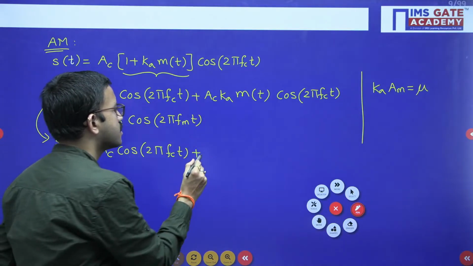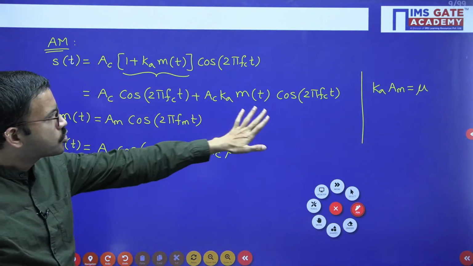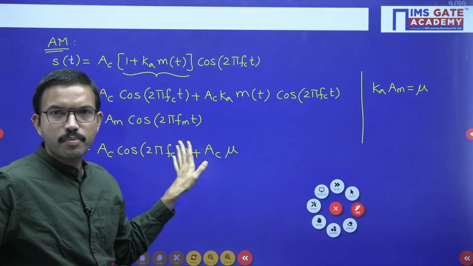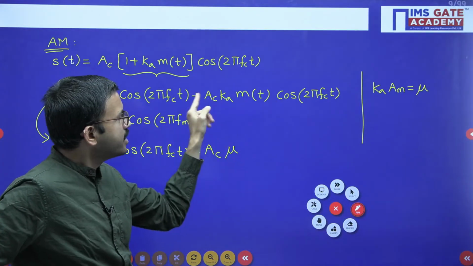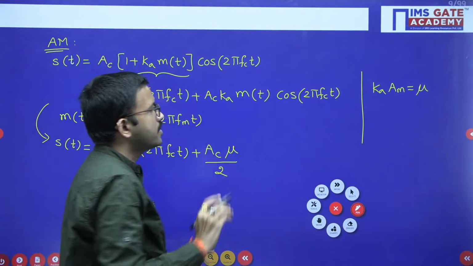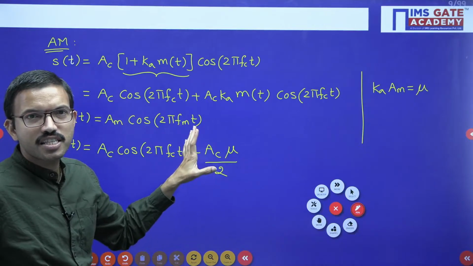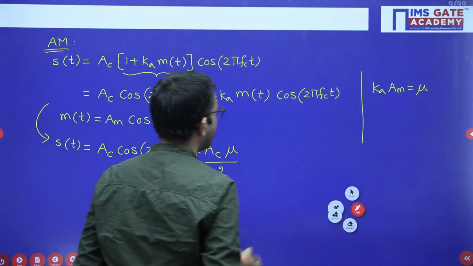Here Ac is there, then cos 2 pi fc t into cos 2 pi fm t. So you are getting like 2 cos A cos B, but here in the numerator you don't have 2, so I am multiplying and dividing with 2. Then 2 cos A cos B is nothing but cos sum plus cos difference. I am directly writing the direct step.